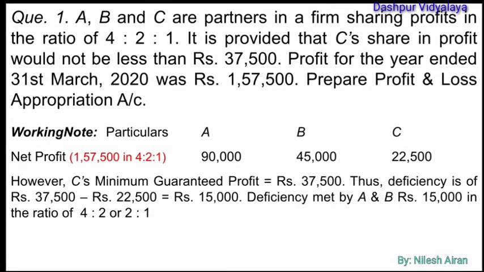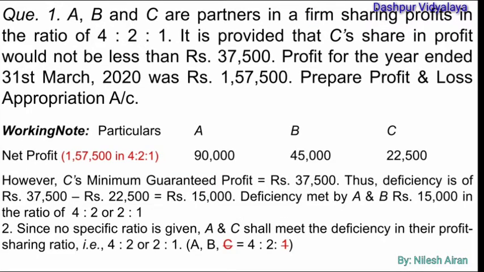The minimum guaranteed amount given to C is 37,500 whereas he is getting only 22,500. So the minimum guaranteed amount available for C is 37,500. The deficiency of rupees 15,000 will be made up by A and B in their respective ratio, that is 2:1.